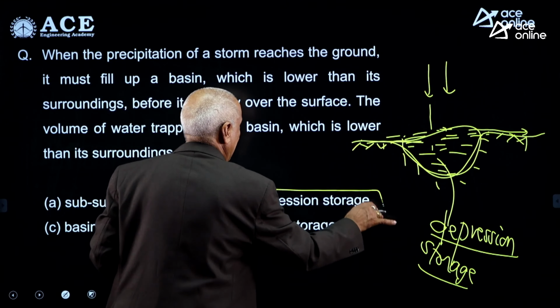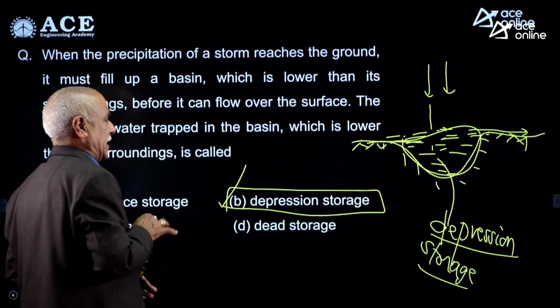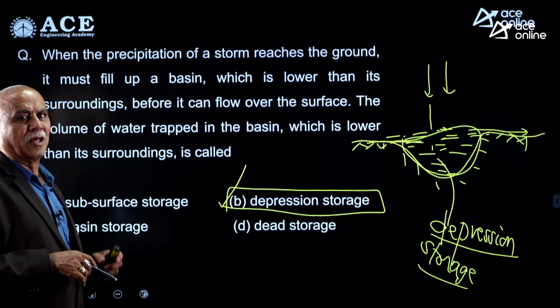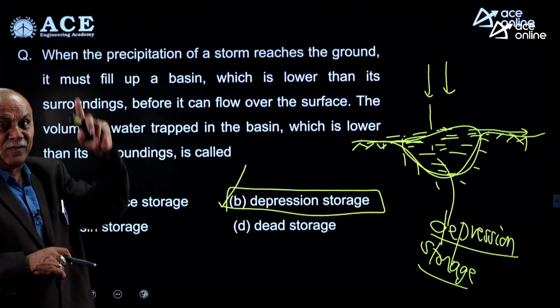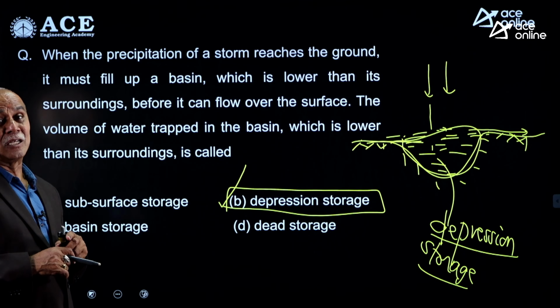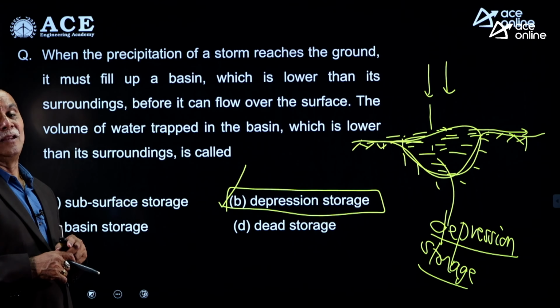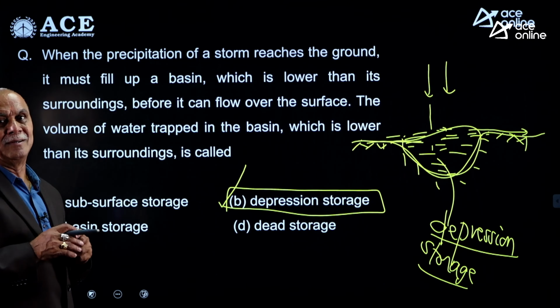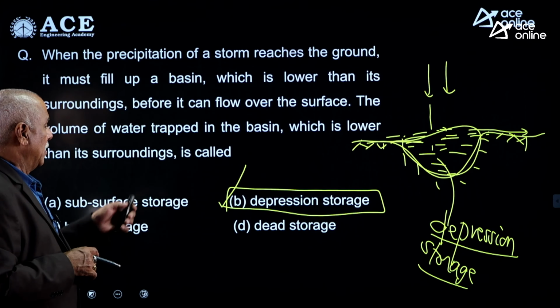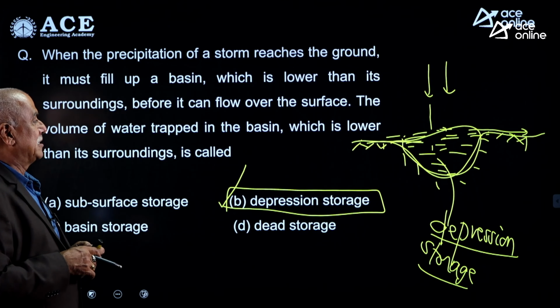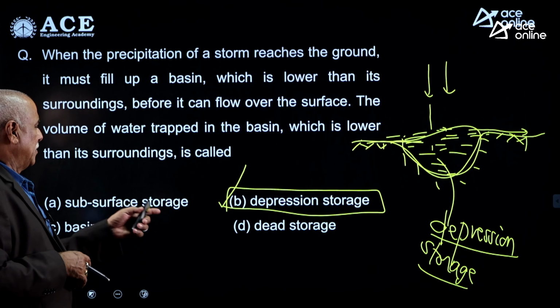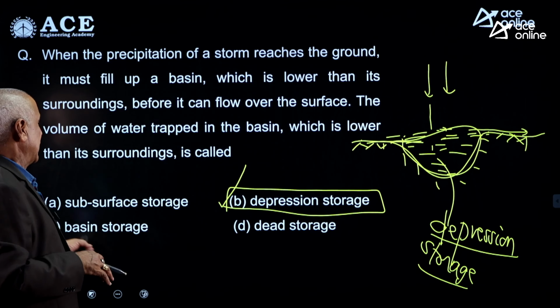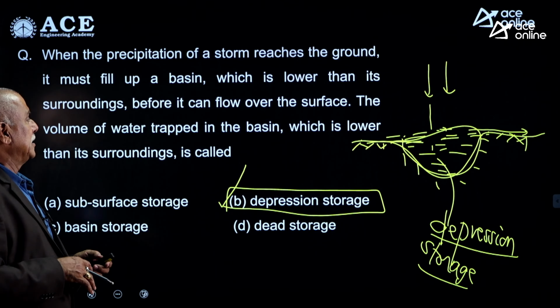Dear friends, B is the right option. Straight away definition is given. It is one of the initial losses. Two types of initial losses will be there. One is the interception, the rainfall that is stopped on the way, the rainfall stopped by the terrace of the building, the rainfall stopped by a man walking on the road. So, answer B is the answer for this question. Other things, some are having some sense, some are not having any sense. Let us not bother. See the technical definition.